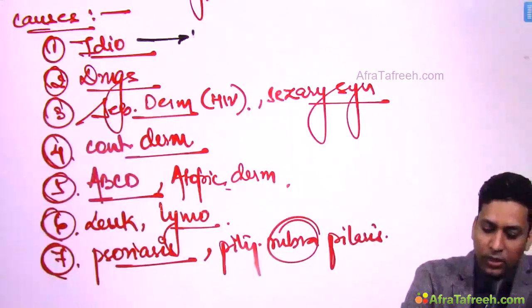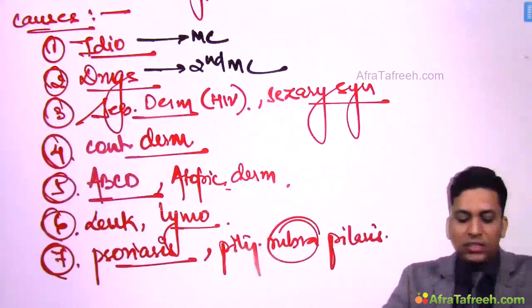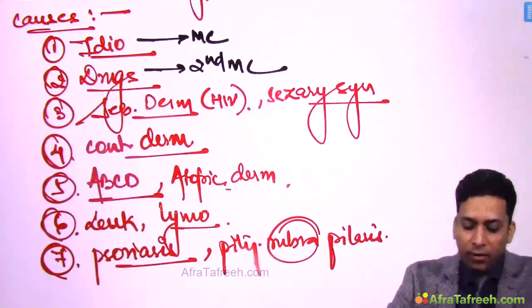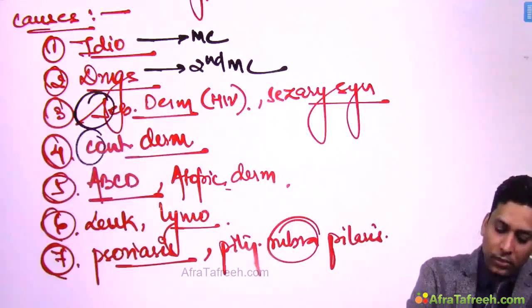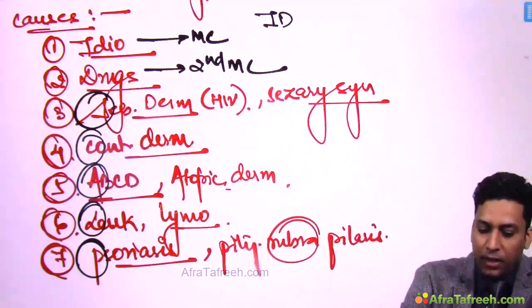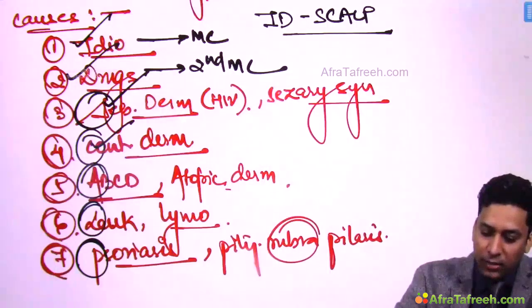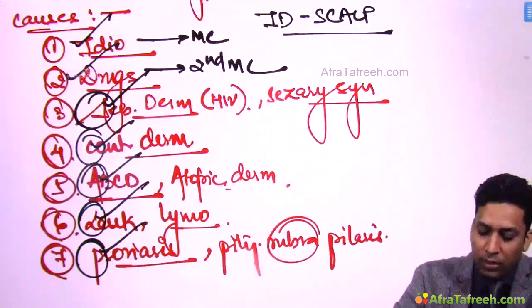Among them, the most common is idiopathic, second most common is drugs. So most common is idiopathic and second most common is drugs, and others you can also remember with this very simple mnemonic, which is SCALP. So simply remember ID, SCALP. So idiopathic, drug, seborrheic dermatitis, contact dermatitis, ABCD, leukemia, lymphoma, psoriasis.